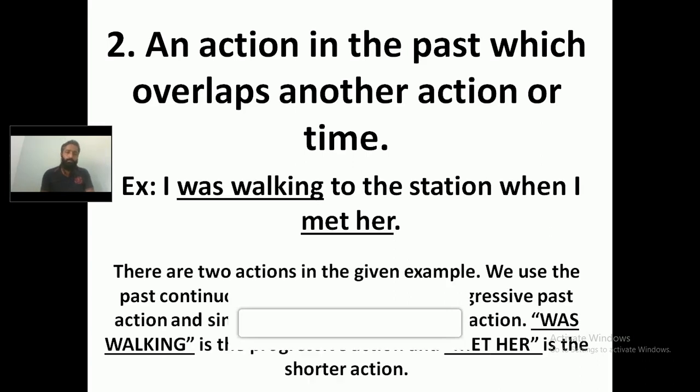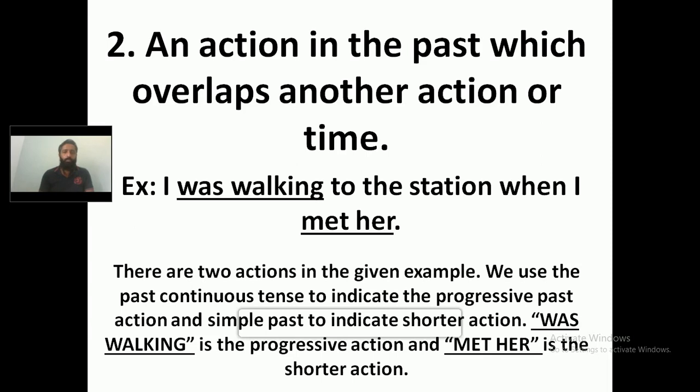Let's see how it works. There are 2 actions in the given example. We are using the past continuous tense to indicate the progressive past action, that is walking to the station is a progressive action, and we are using the simple past tense in "when I met her" to indicate the shorter action. Was walking is a progressive action and met her is the shorter action.